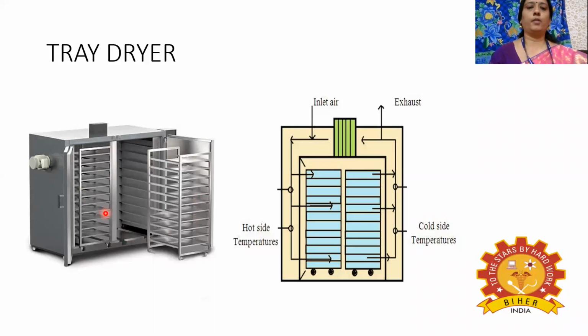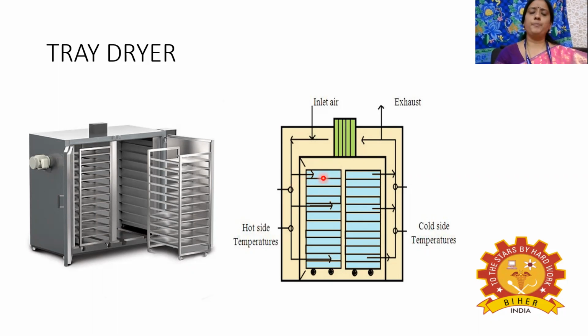This is the construction of a tray dryer. The tray dryer consists of two trucks. The two trucks are mounted in the rectangular chamber. These trucks have trays. A number of trays are present inside the trucks, in which we'll be keeping our wet solid material which has to be dried. These two trucks have wheels, and they can be easily removed from the rectangular chamber.